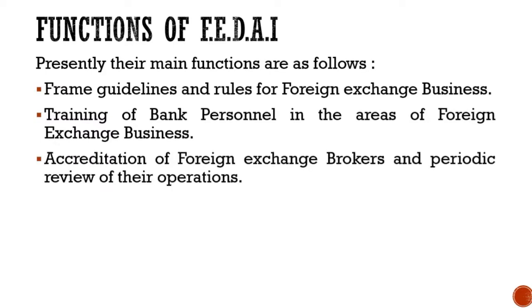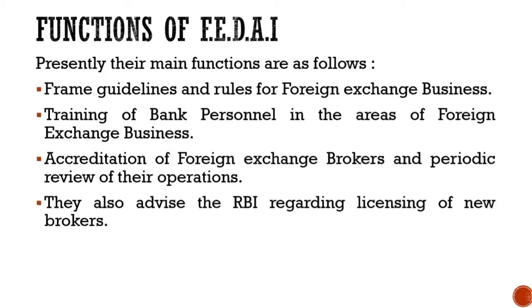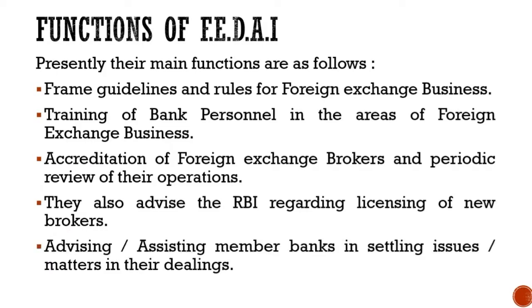Third, accreditation of foreign exchange brokers and periodic review of their operation. Next, they also advise the RBI regarding licensing of new brokers. Next, advising or assisting the member banks in settling issues or matters in their dealings.